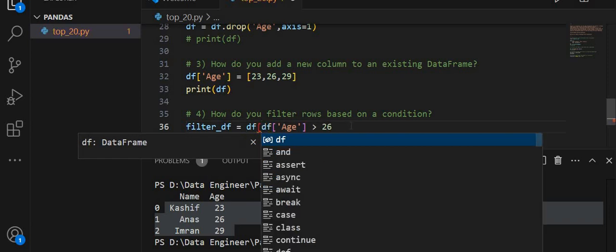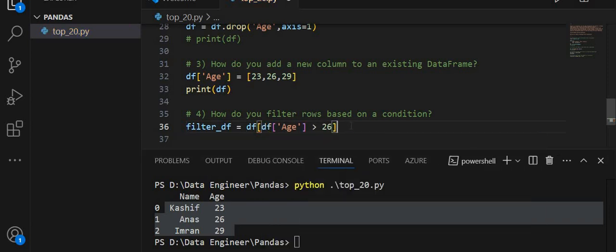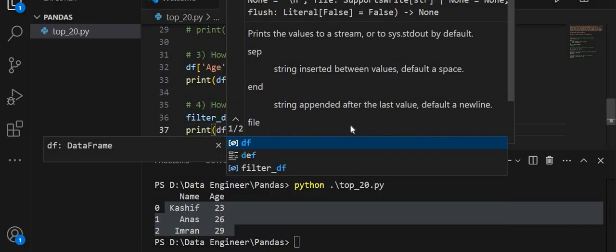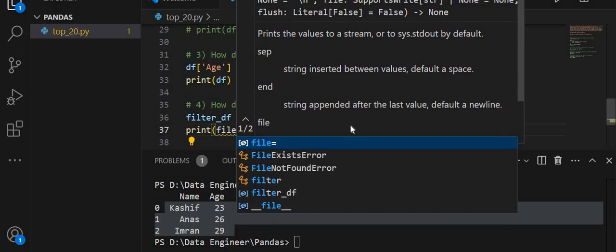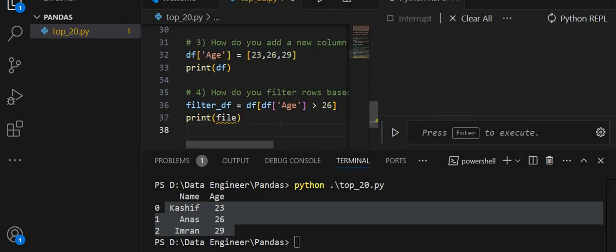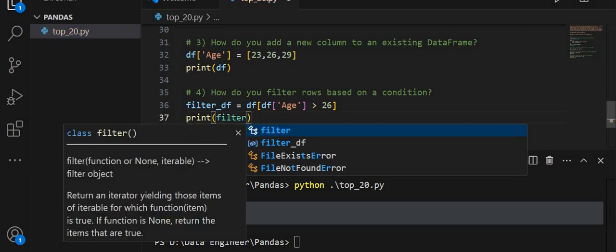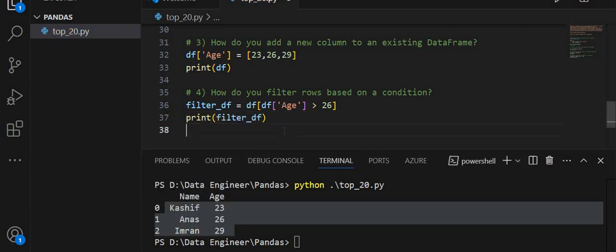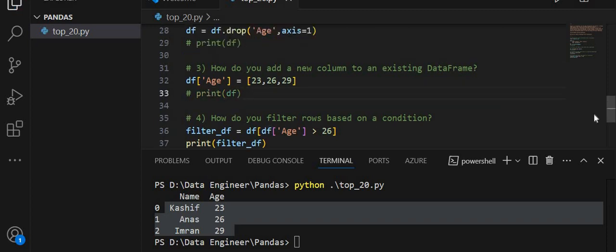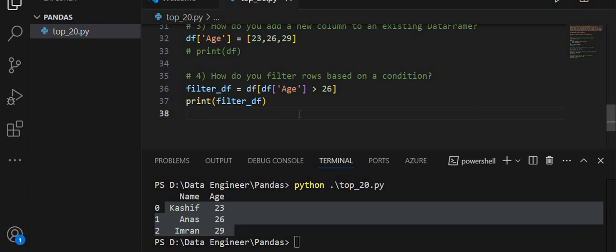Please wait, I am just completing my code and then I will explain what I am doing here. Print df, filter_df. Let's save this program, comment this line. So first I will explain what I am doing here.